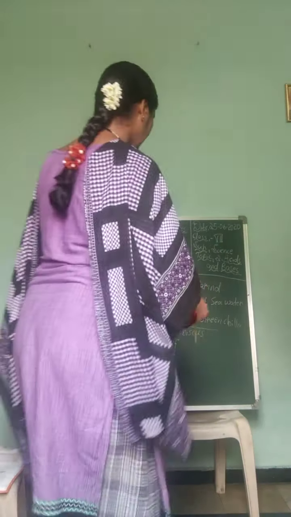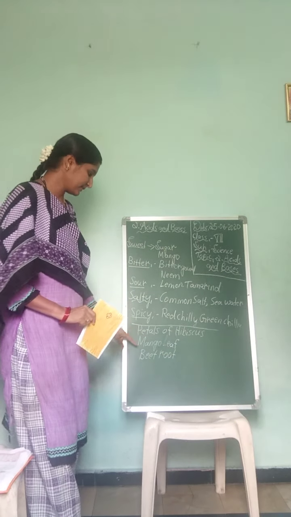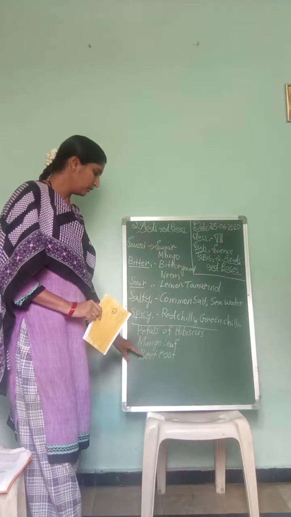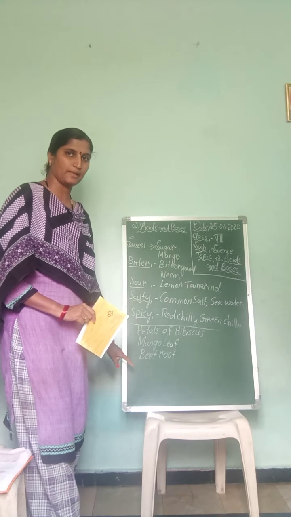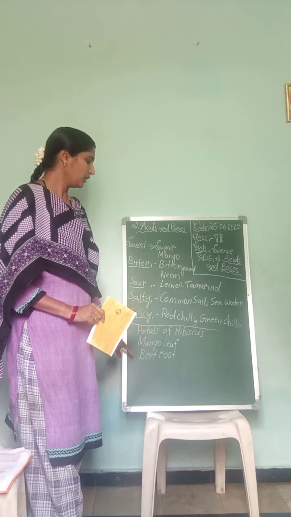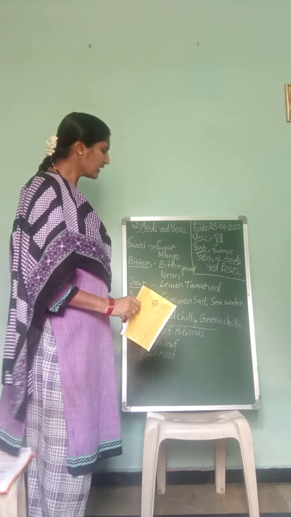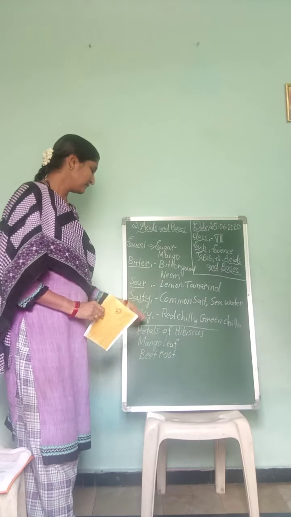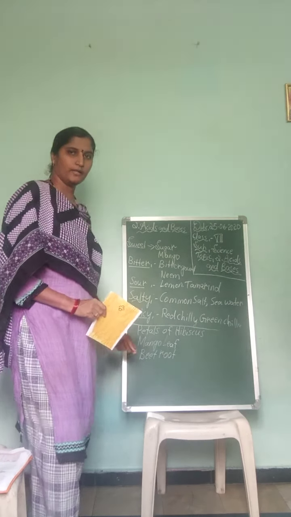Some other natural indicators are petals of hibiscus and mango leaf. With mango leaf also we can make a natural indicator. Not only that, even with beetroot we can prepare a natural indicator. So like this we can prepare some natural indicators like petals of hibiscus, mango leaf and beetroot.